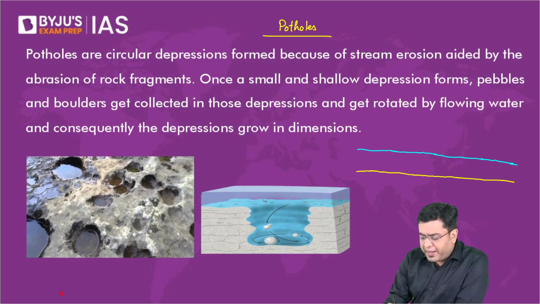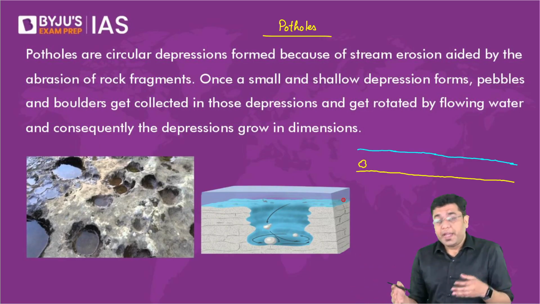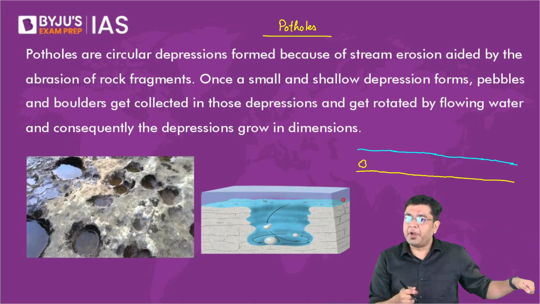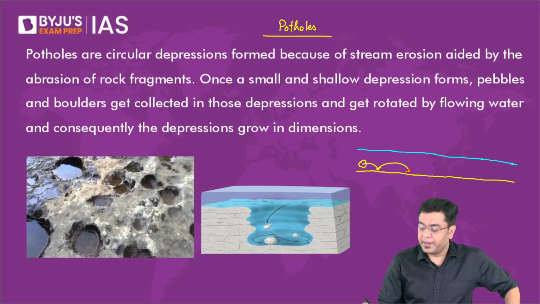Now, when a river drags a large rock or a large boulder, how is it that it will move? The rocks and the large rock parts, they are heavier. It is not as if they will be floating on the surface. So they will be dragged by the river. How? So they will move. First of all, they will hit the riverbed here. Then they will toggle. They will then hit the riverbed here. Then again, they will end up hitting the riverbed here. Then again, maybe they will hit the riverbed here.